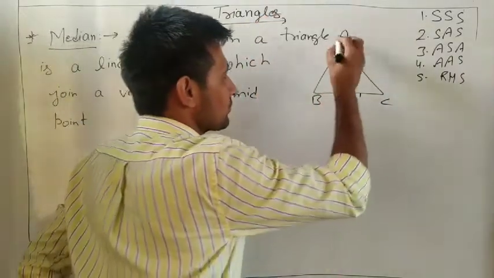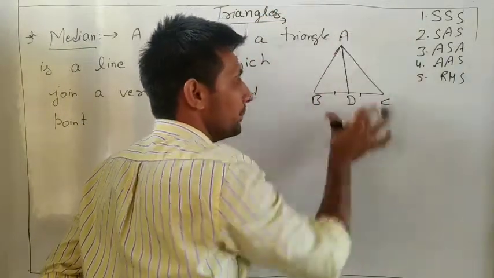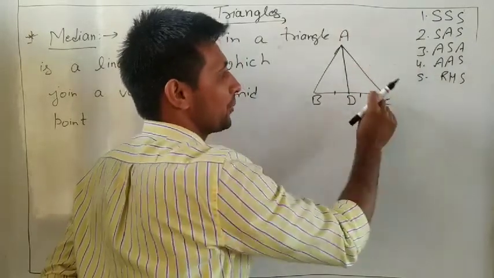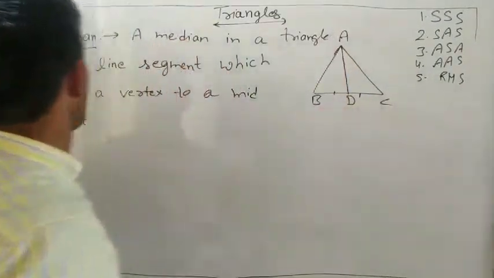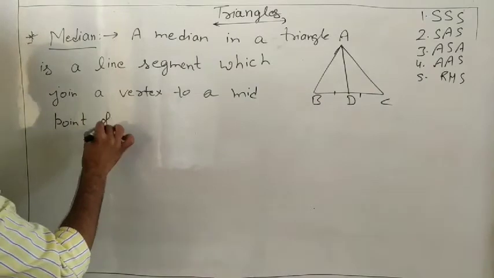What is the opposite side of A? BC. Opposite side of B? AC. Opposite of C? AB. So it is the midpoint of the opposite side.